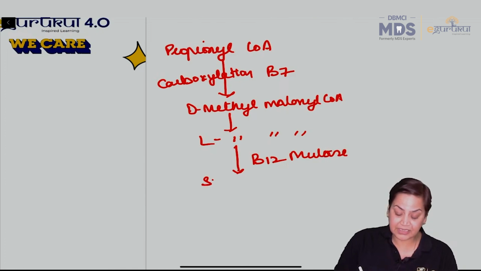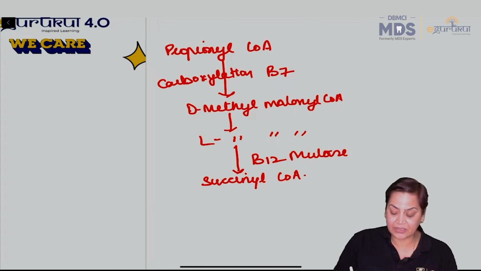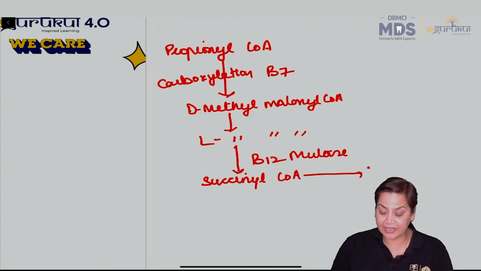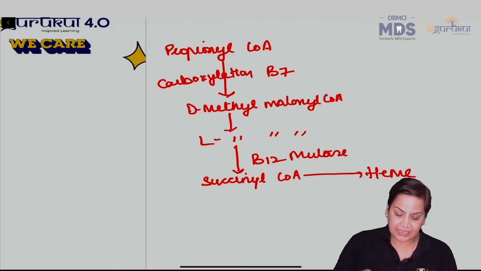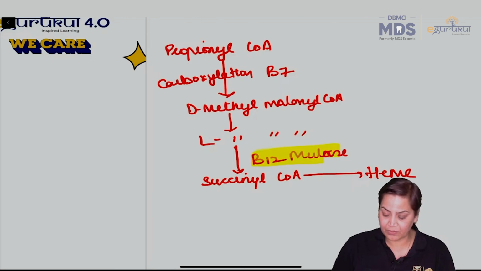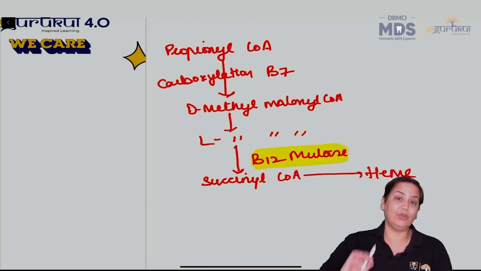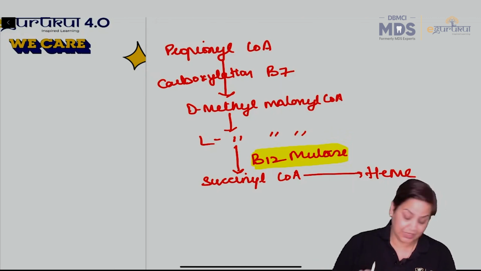forms succinyl coenzyme A, जो किसका intermediate है? Succinyl coenzyme A is an intermediate of TCA cycle and it is required for the synthesis of heme. This is the one reaction which differentiates between the metabolism of folic acid and B12. ठीक है?